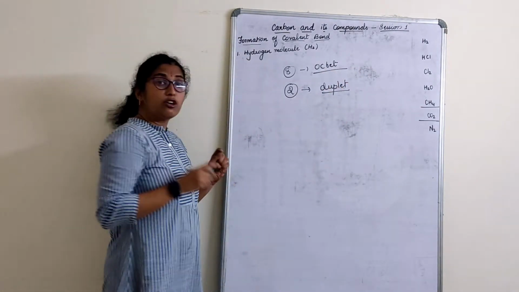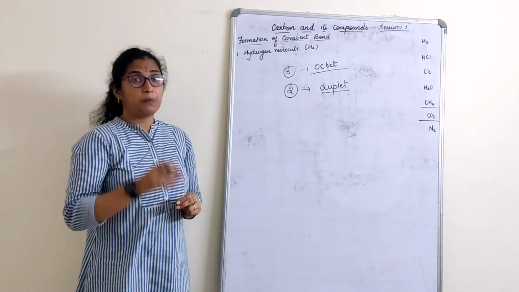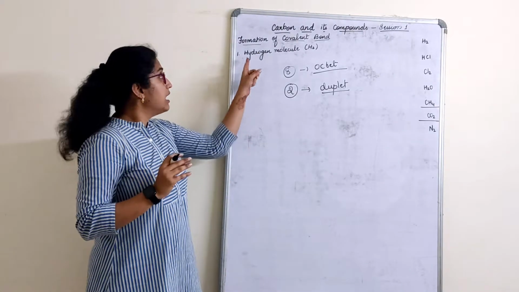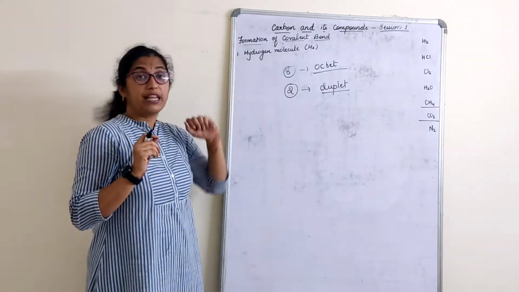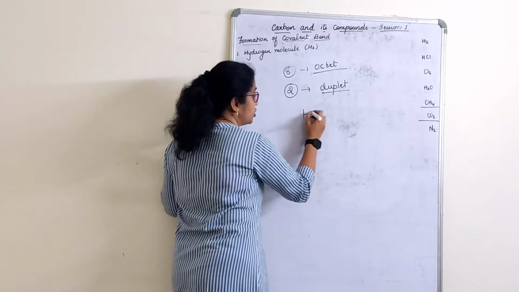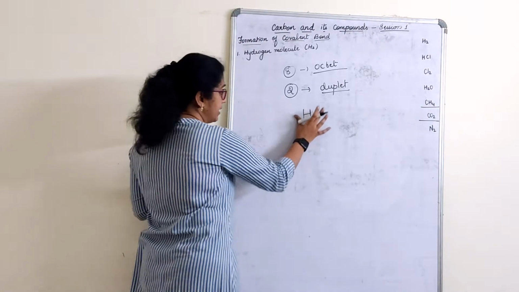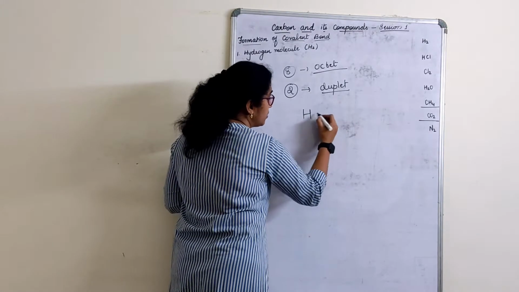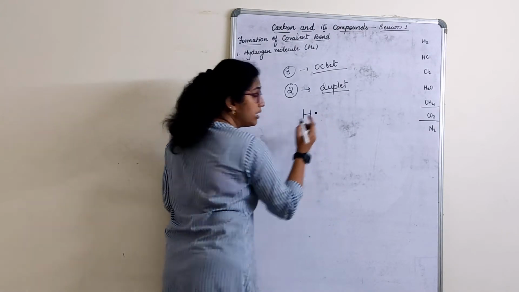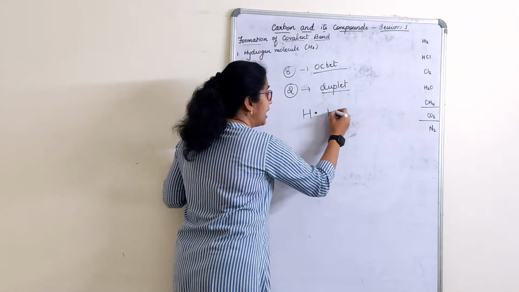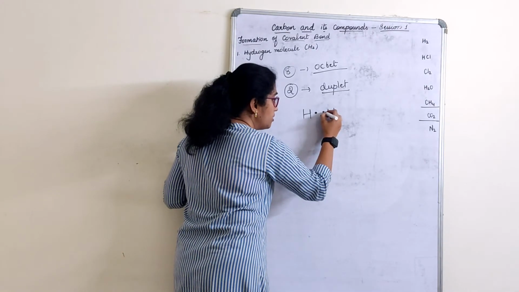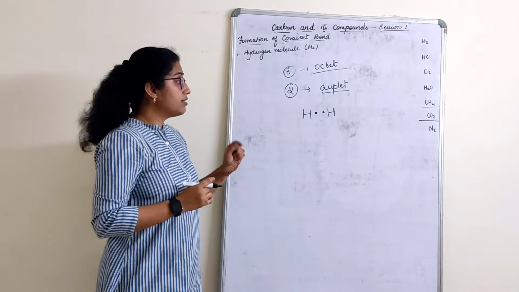It always will go for an octet structure, except for very few atoms. For example, hydrogen, if I consider, children, what is its atomic number? 1. Now this is a hydrogen molecule. So hydrogen has only 1 electron. Another hydrogen has only 1 electron. So what will this do?